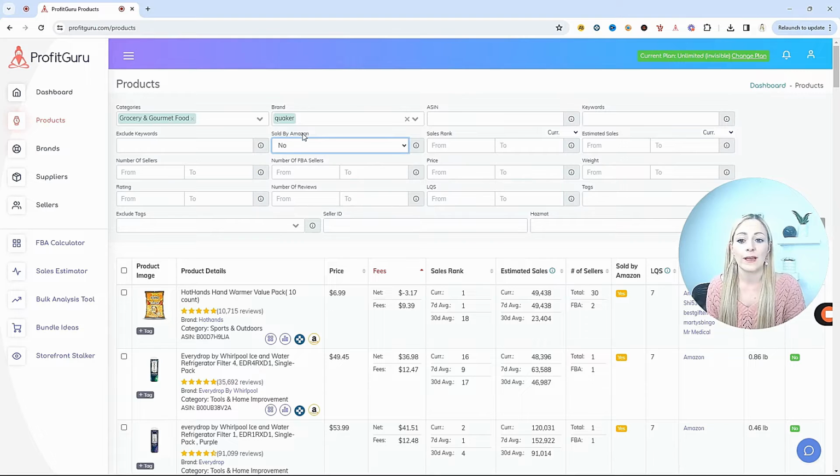Let's start with sold by Amazon. Now, when it comes to competing with Amazon, they like to be greedy on a lot of their listings and take a lot of the buy box wins. So can you jump on listings that Amazon is on? Yes, you can. But for me, I just like to avoid them because I know it's really hard to compete with them. So I want to get them out of the way. I want all of the listings that pop up not to have Amazon on them.